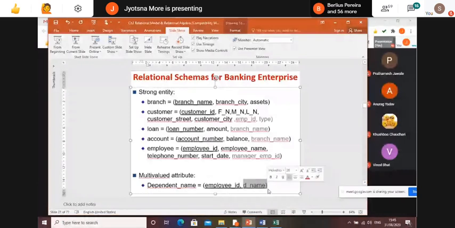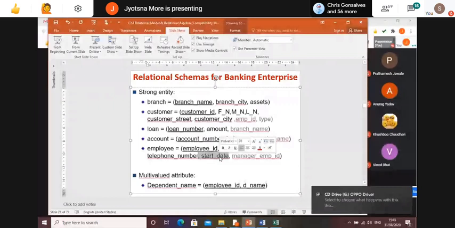And derived attribute will not come into the relational model because that is derived from the attributes which are present. So a derived attribute was present in employee, right? So start date is present over here. I know the start date when the employee joined my company, and today's date also I know as per my system date. So based on start and system date, I can find out the employment length. So there is no need to show the derived attribute in the schema model. Any other question?